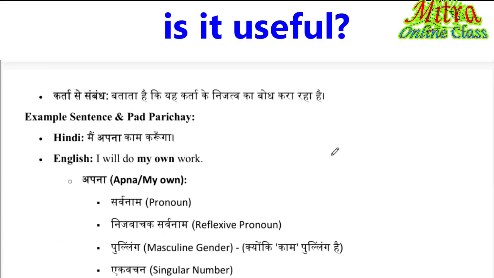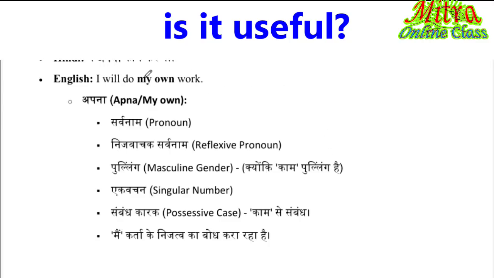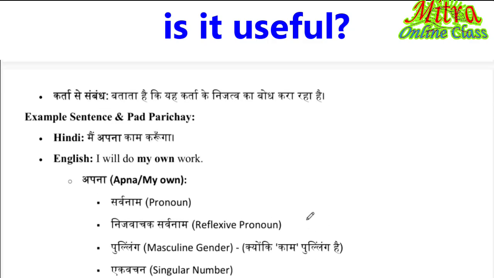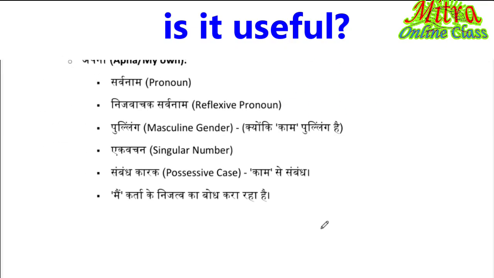Okay. So you should remember this. मैं अपना काम करूंगा. I will do my work. So here see that अपना is a reflexive noun, क्योंकि काम is not the subject. ये सिंगुलर संबंध कारक, काम से संबंधित है. का, के is a संबंध कारक.